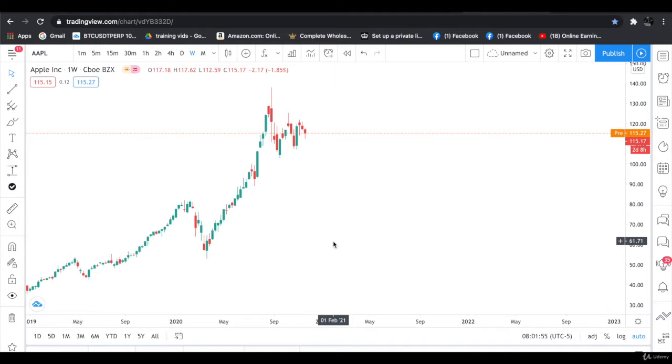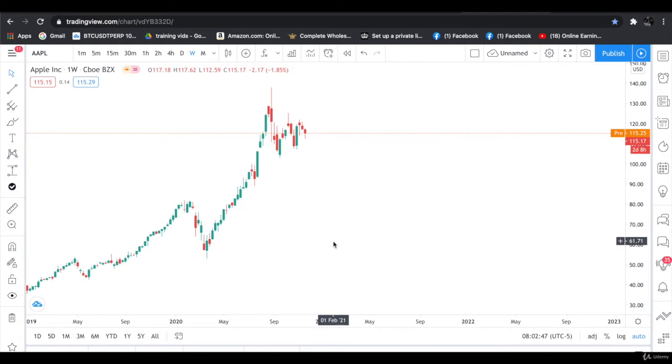Now currently this is the Apple weekly chart. In top-down analysis, we analyze the market from the top to bottom. First of all, we'll discover the weekly chart, what's going on in the weekly chart. Then we'll discover the daily chart, how the stock is performing in the daily chart. And finally, in the last, we'll plan for our trade setup in the hourly chart. So this is how top-down analysis works. Top-down analysis is a great method to analyze the markets.